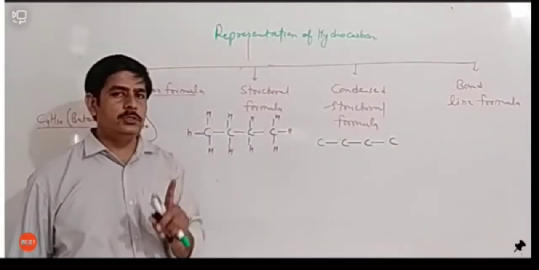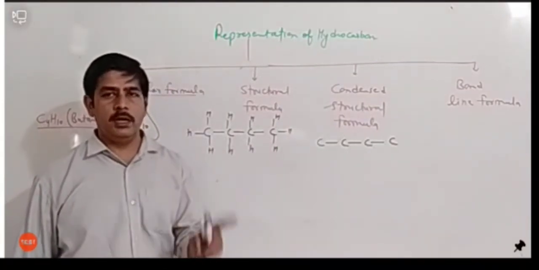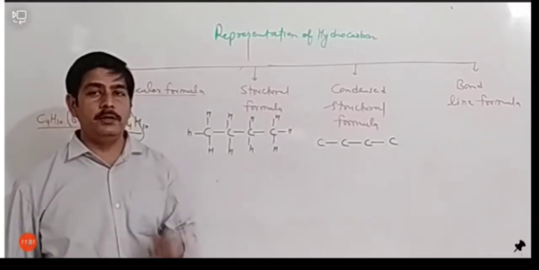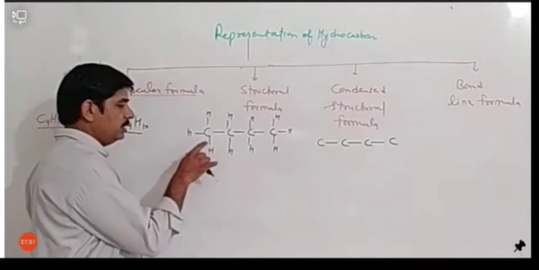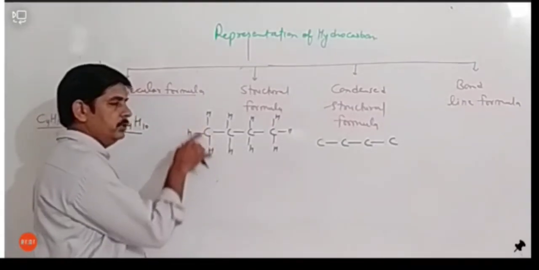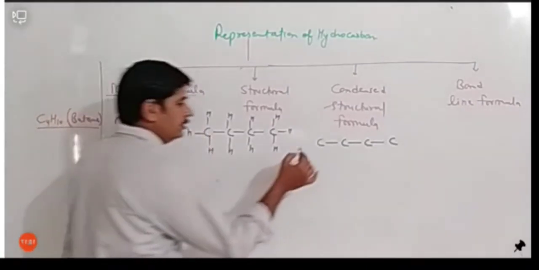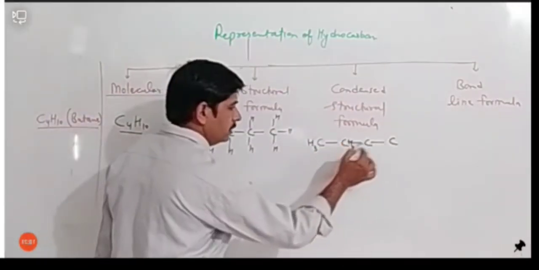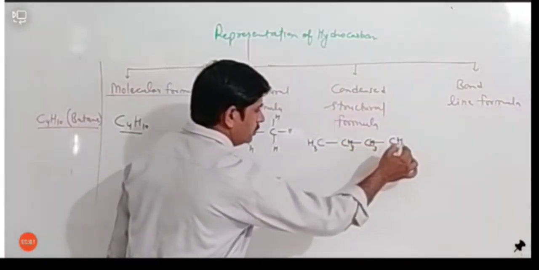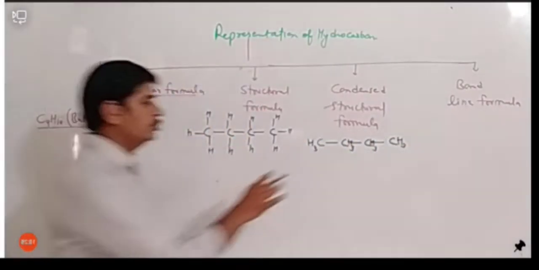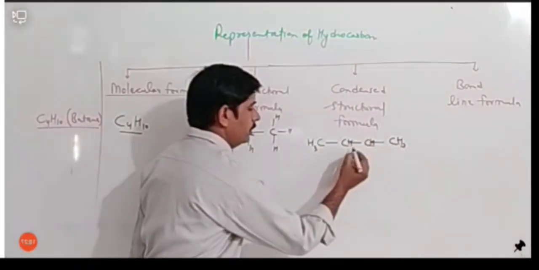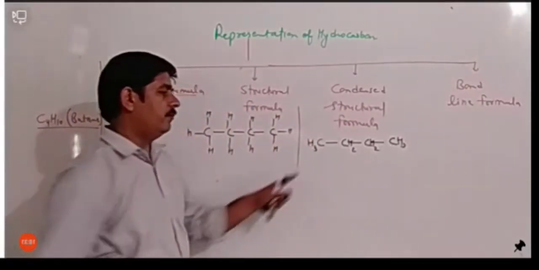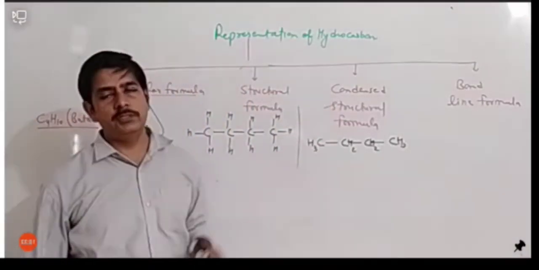So I have used only bond between carbon and carbon, but I am not going to draw the bond between carbon and hydrogen. So as you can see here, I'm not going to draw these bonds. I will write 3 hydrogen here, 3 hydrogen here, 3 hydrogen here, and 3 hydrogen here. That's it. Sorry, 2 hydrogen here. 2 hydrogen and 2 hydrogen. So this type of structural formula is called condensed structural formula.